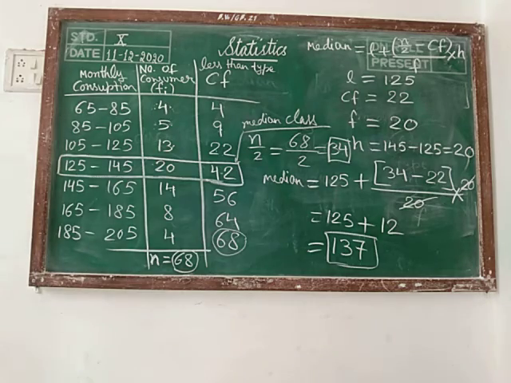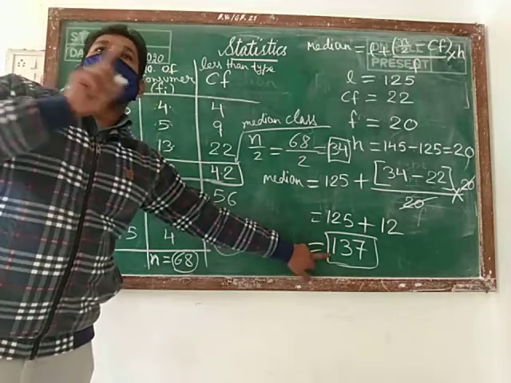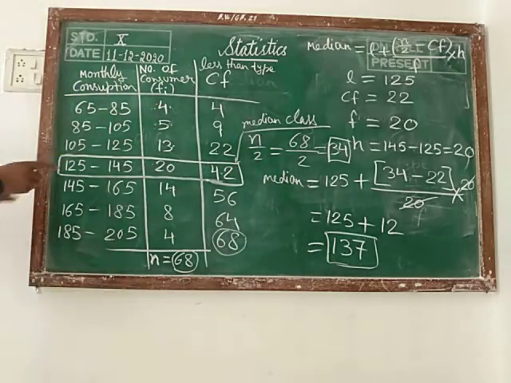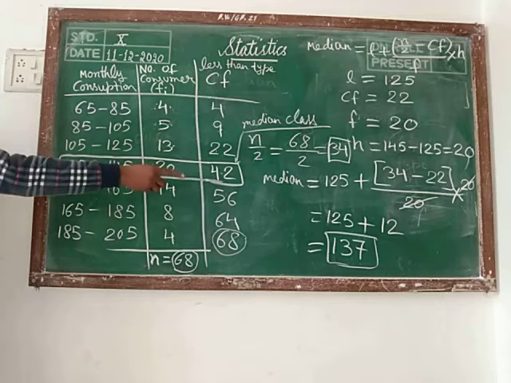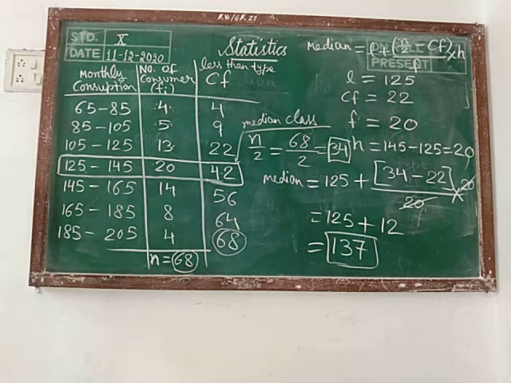And the value which we are getting as the median should also lie in the median class. Here if you are observing, this value 137 is lying in between these two. It means that our answer is correct. Question is clear to all? Similarly, we have to solve all the questions. We have to find the median. One more question we are going to solve in which the unknown values are given. We have to form the equation. Then let us solve these questions.